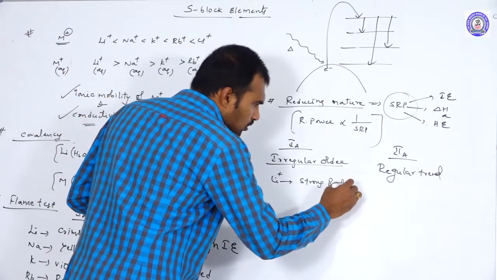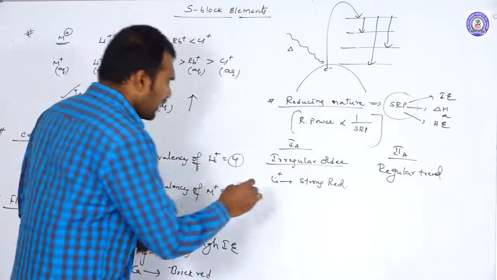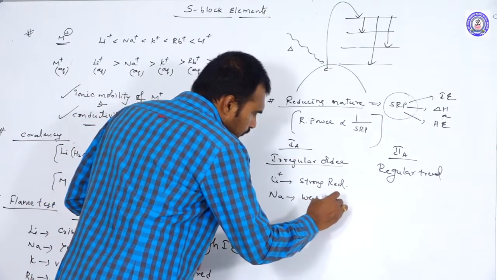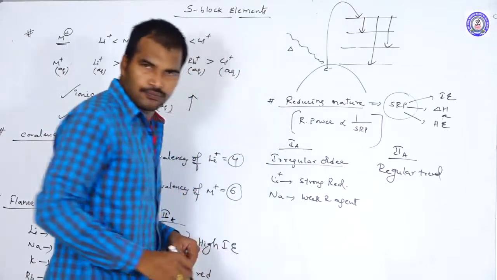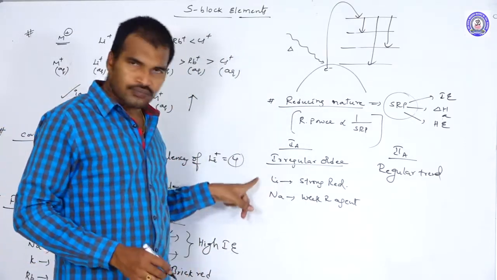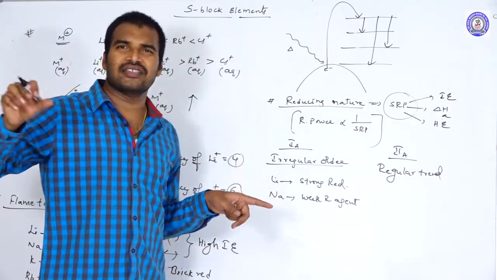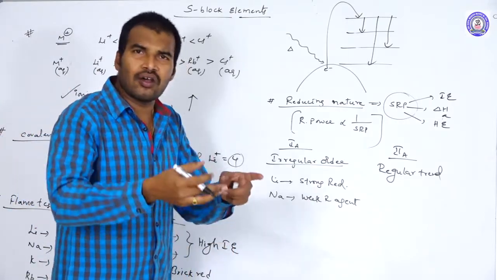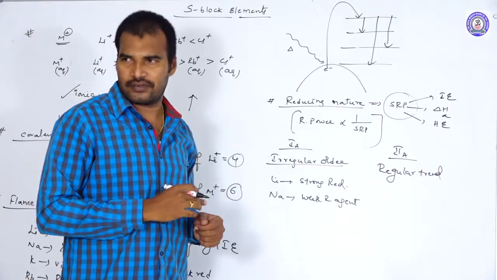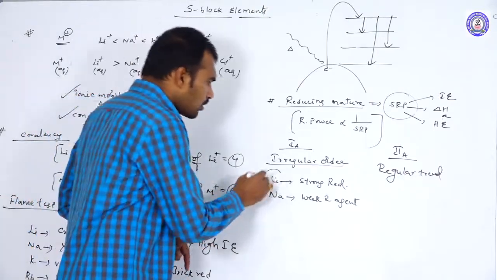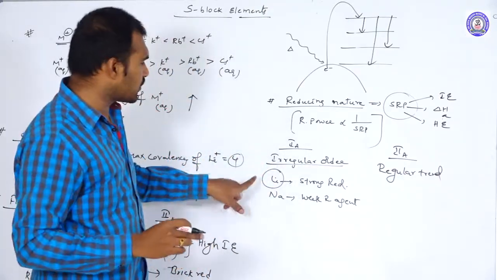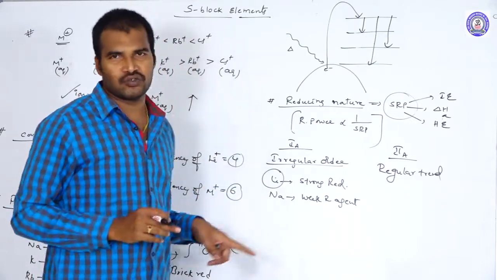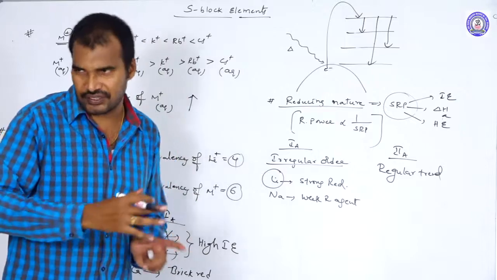Lithium plus iron act as what? Strong reducing agent. And the sodium will act as what? Weak reducing agent. So why? Because when you take lithium, its SRP value is minus 3 point something, and sodium is minus 2.7, and the remaining elements are between 2.7 and 3 point. So that is why lithium is the strongest reducing agent among the 1A group, and sodium is the weakest reducing agent, whereas the remaining all are in between these two.